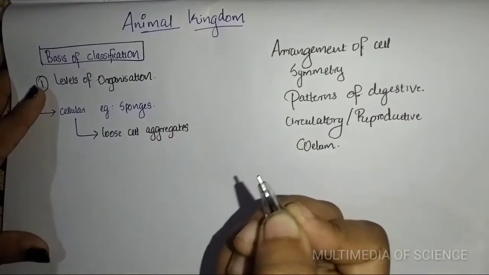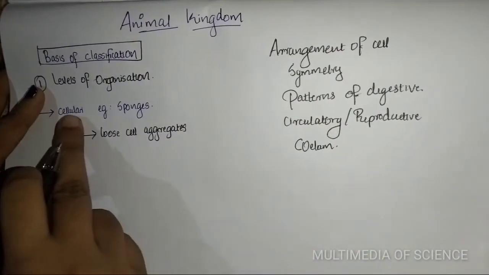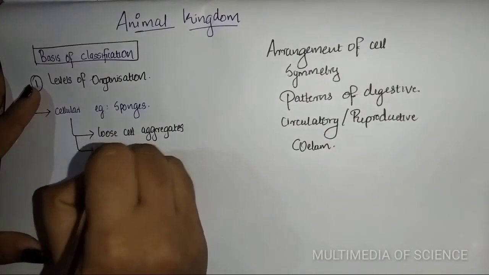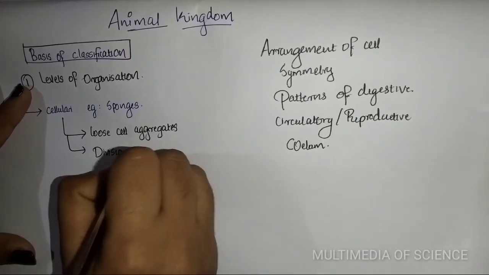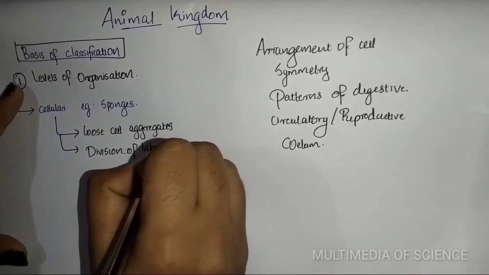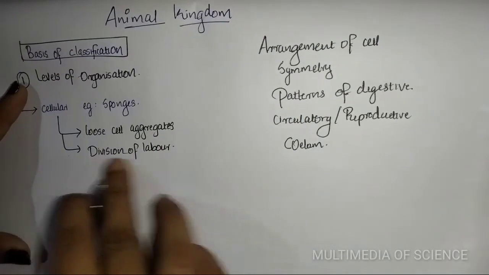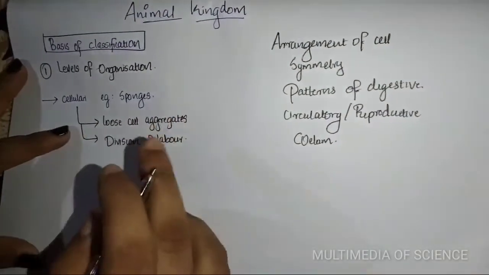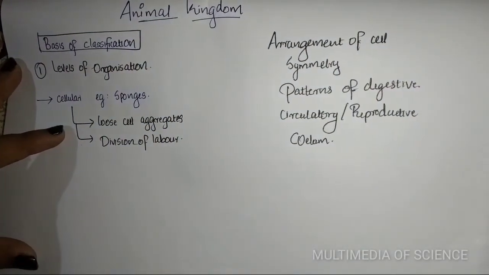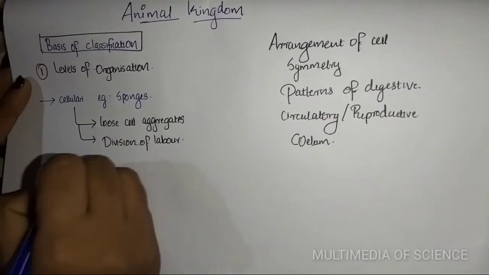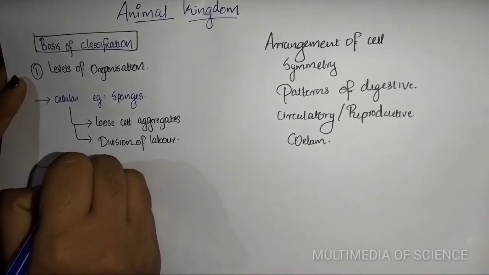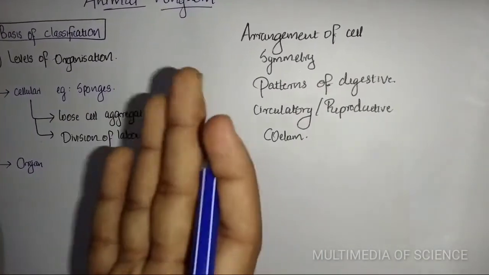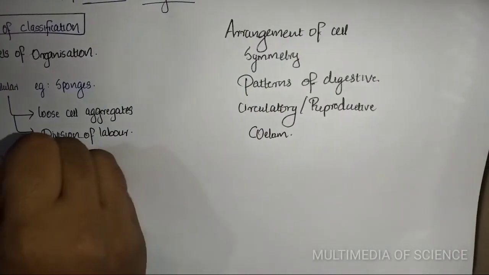In the NCERT text there is one word regarding the cellular level of organization, that is division of labor. So please focus on this. Division of labor is regarding the cellular level of organization. Next is the organ level of organization and the organ system level of organization.